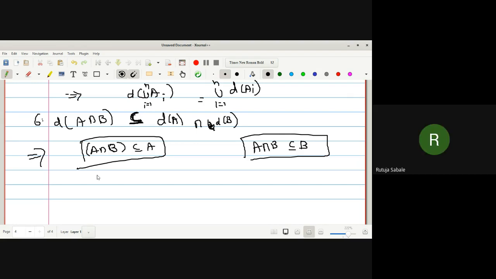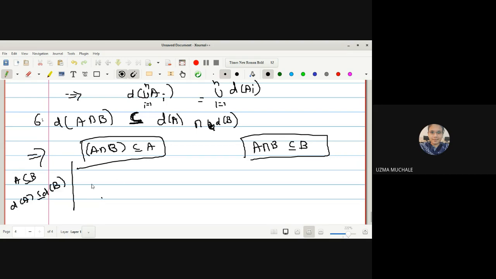Because whatever is in the intersection, in A intersection B we take the common elements, and hence we can say that A intersection B is a subset of A and A intersection B is a subset of B. By the second property, if A is a subset of B, the derived set of A is a subset of the derived set of B.